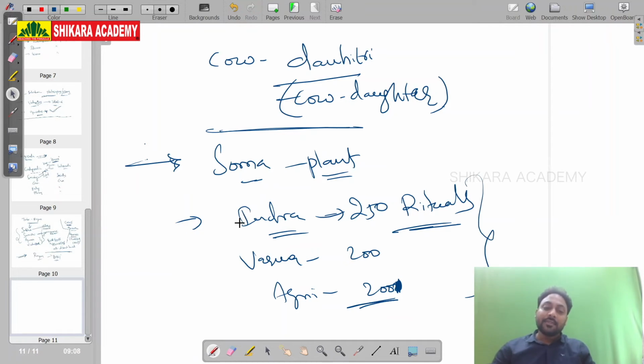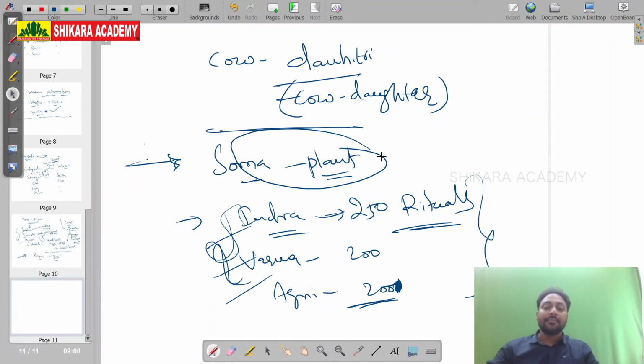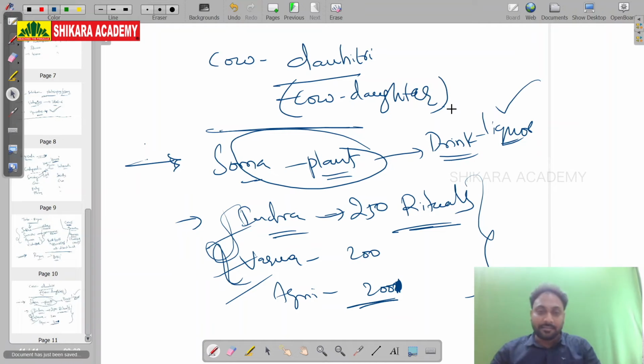In this way, we can assume that these are definitely the most important gods in the entire Aryan civilization. Indra, Varuna, Agni, Savitri, Soma. Soma is a plant. Okay, from Soma, a drink is extracted. This drink is nothing but a liquor for Aryans. This gives them intoxication.